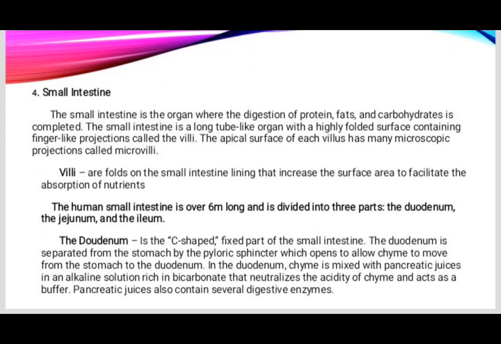The human small intestine is over 6 meters long and is divided into 3 parts: the duodenum, the jejunum, and the ileum. The duodenum is the C-shaped fixed part of the small intestine. The duodenum is separated from the stomach by the pyloric sphincter, which opens to allow chyme to move from the stomach to the duodenum. In the duodenum, chyme is mixed with pancreatic juices in an alkaline solution rich in bicarbonate that neutralizes the acidity of chyme and acts as a buffer. Pancreatic juices also contain several digestive enzymes.